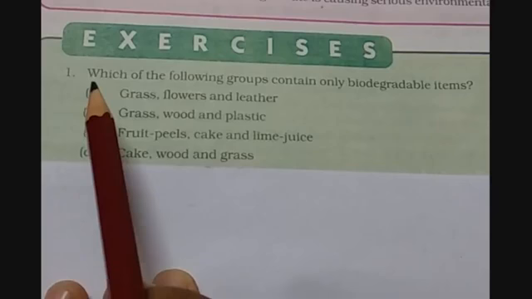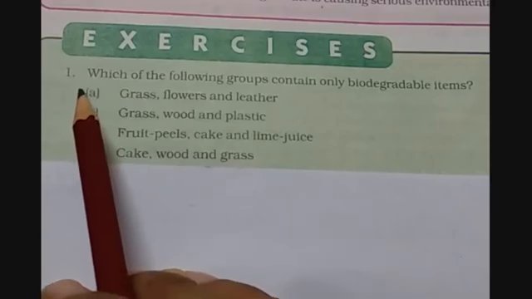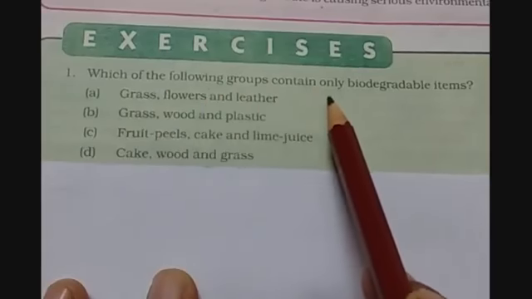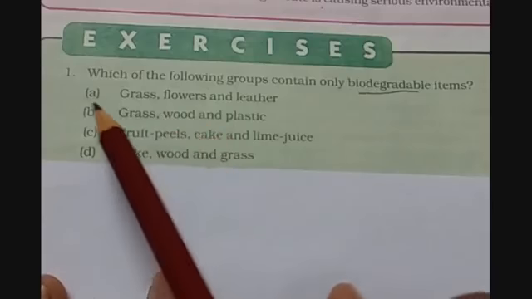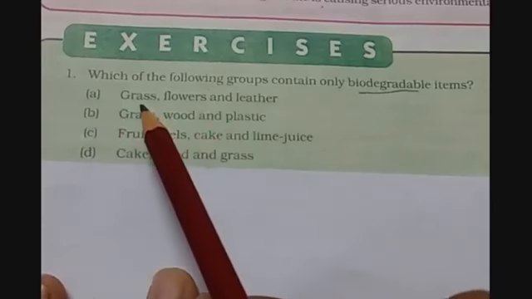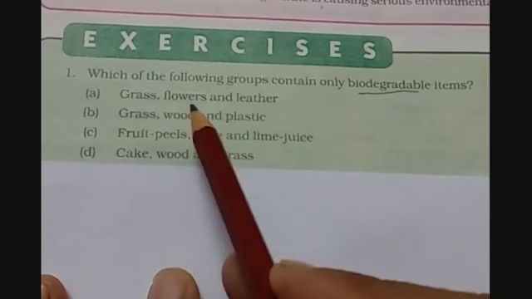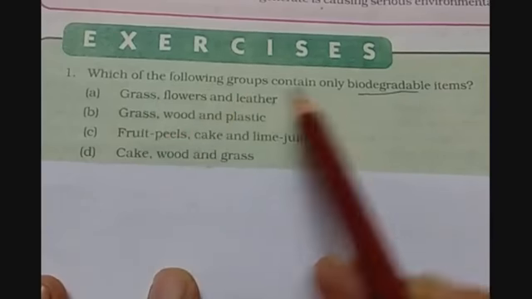First question of the exercise is a multiple choice question. Here it has been asked which of the following groups contain only biodegradable items. So among the given options we have to choose which one is having only biodegradable items. Let us cross check all the options. Option A is having grass, flour and leather. Here grass, flour and leather all are biodegradable. So this option is correct.